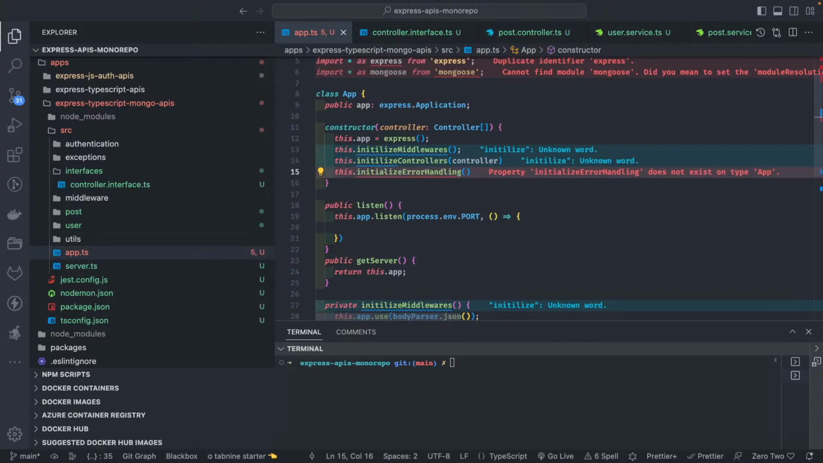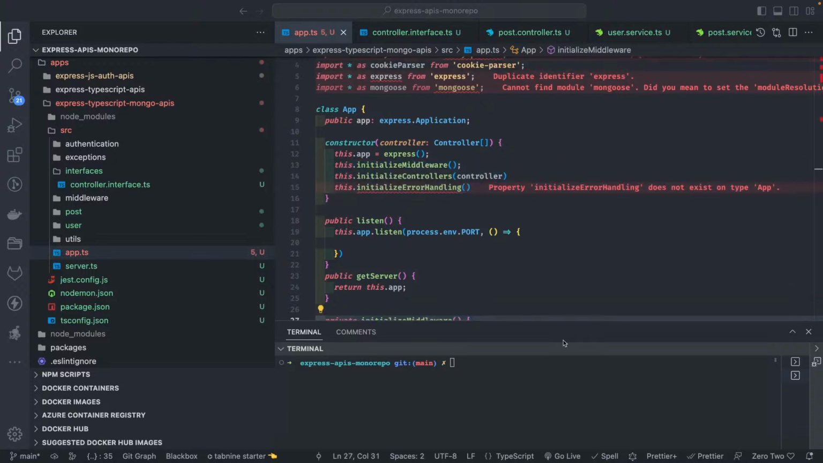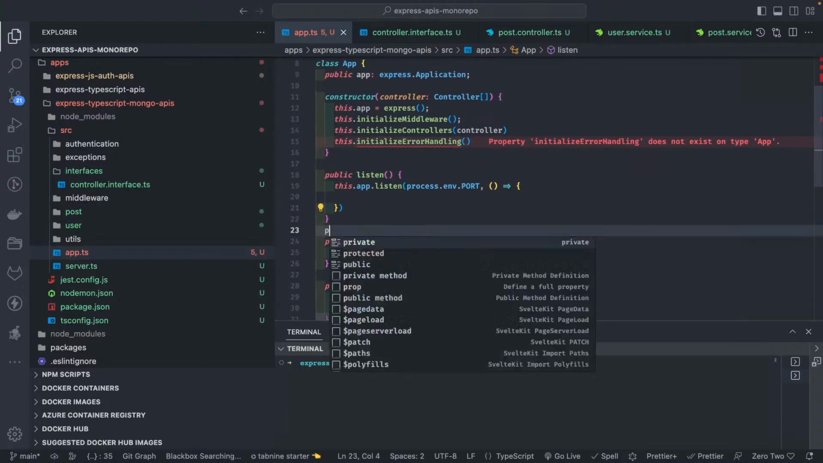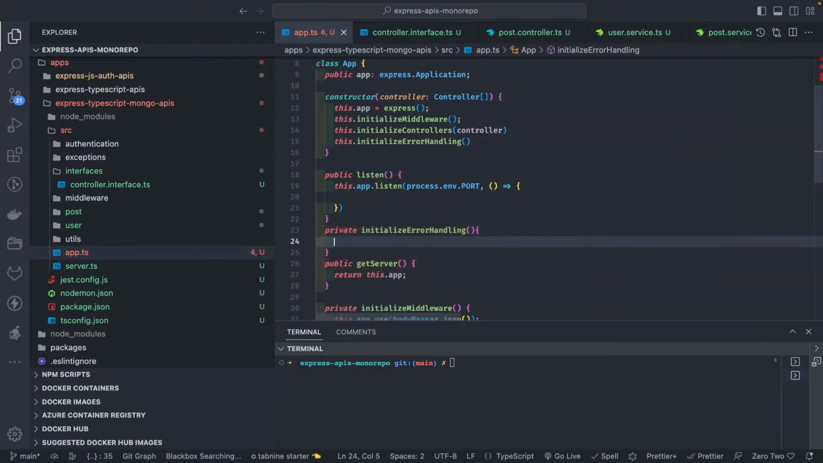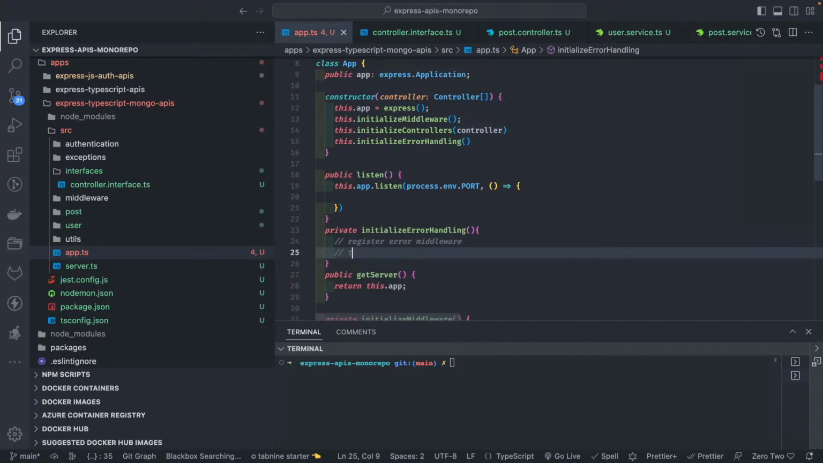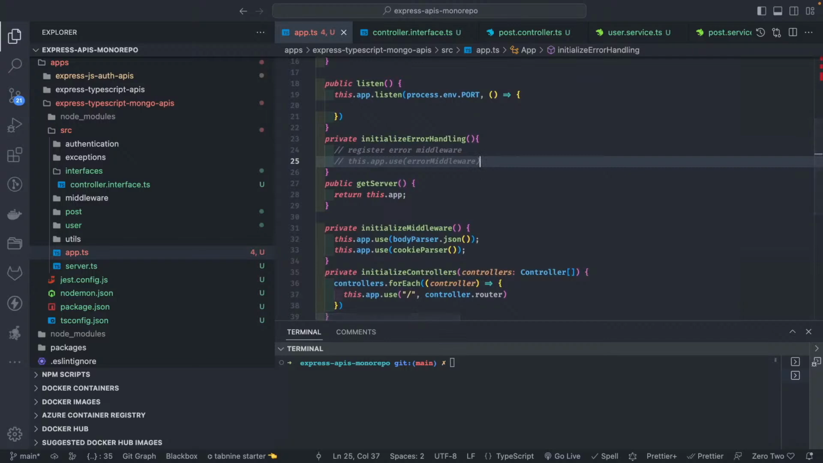Okay, so next we need this initialize error handling. I just fixed the typos. This is also a private method. And for error handling, obviously we need some kind of middleware that we are going to register here, or you can say register error middleware. How do we do it? this.app.use, and we just pass the error middleware, which we need to create. But this is how it looks.